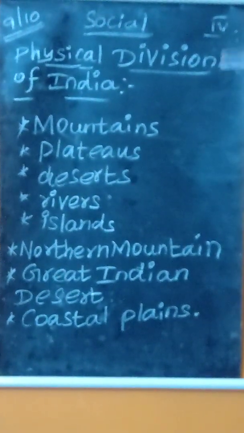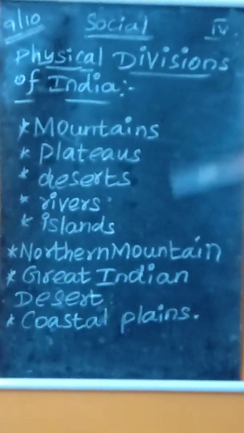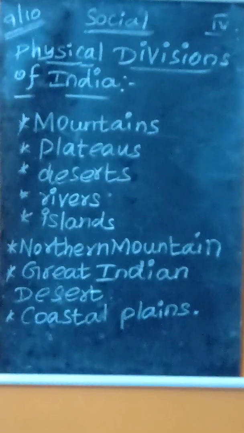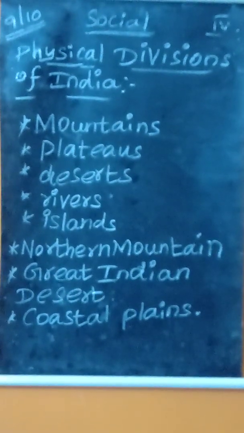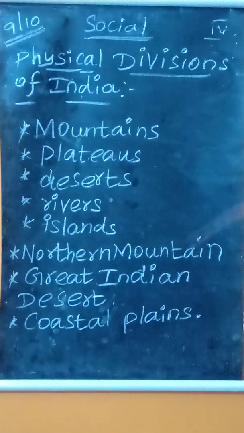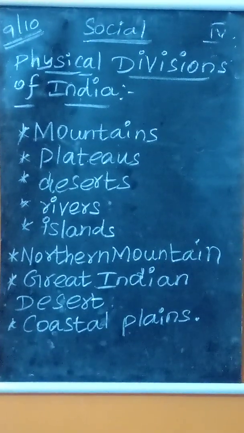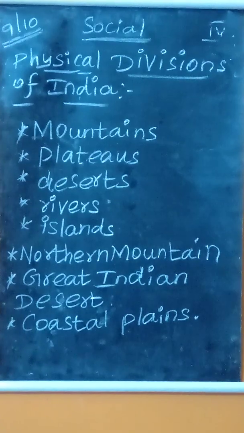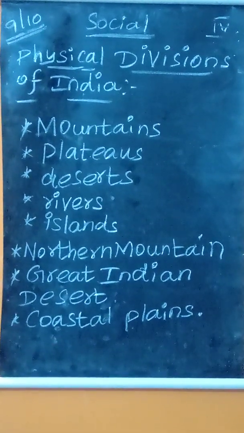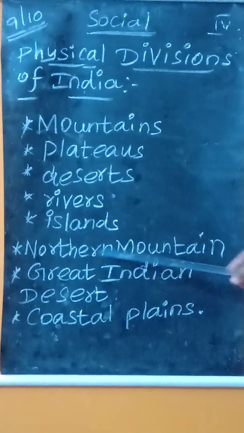In our country we can see a variety of landforms, and basically 6 physical divisions are present. Do you know what the 6 divisions are? The first one, northern mountains.